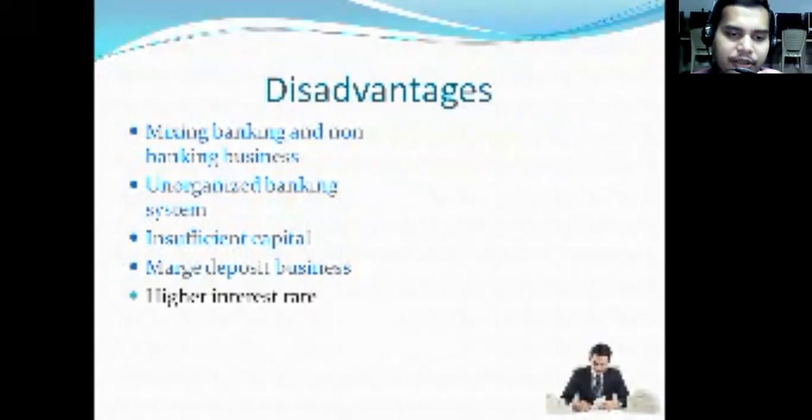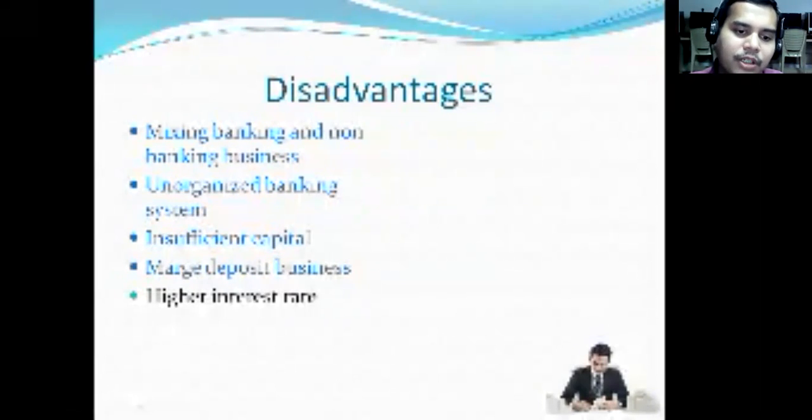Next, higher interest rate. Just now we said this is an unorganized banking system, and there is no apex council to fix how much the rate of interest has to be. You know that in the banking system, the RBI for every quarter either alters or fixes the deposit rate. Every 3 months, the RBI gathers together, reviews, and fixes the cash reserve ratio, liquid reserve ratio, and whatever else. But here there is no such apex council.